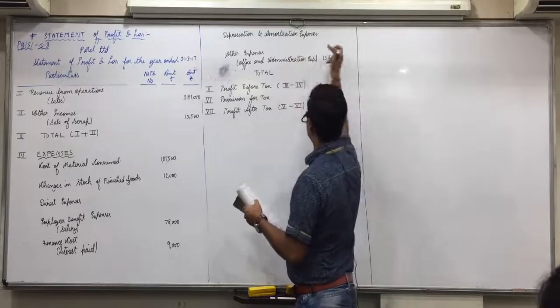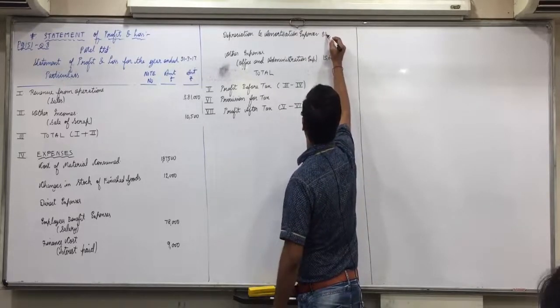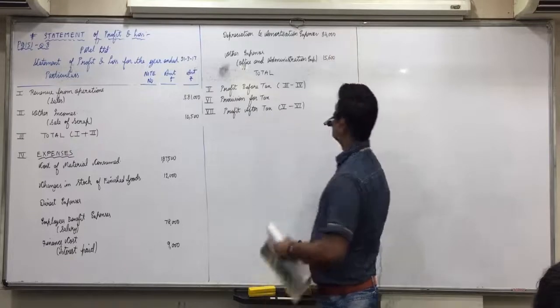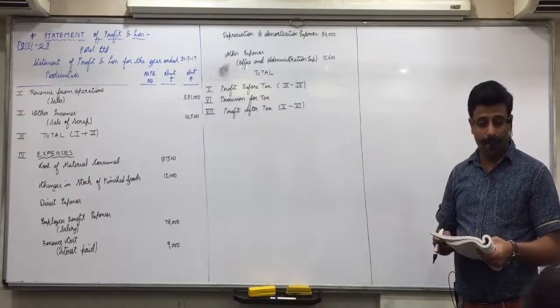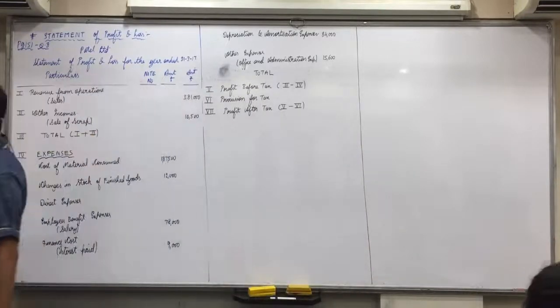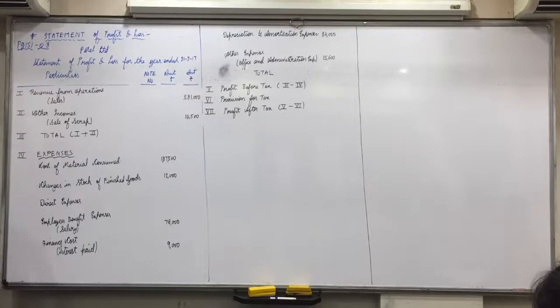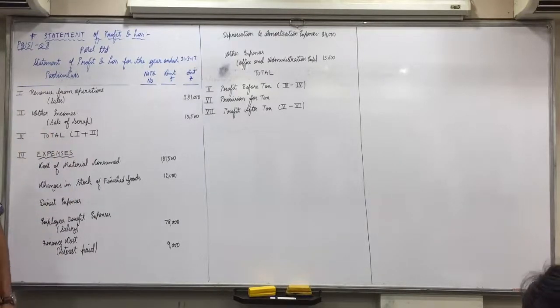Depreciation straight away against depreciation and amortization expenses, 84,000. Now provision for tax, keep it pending. After we get the amount of profit before tax, then only we will do that 30%. Everyone has written it?